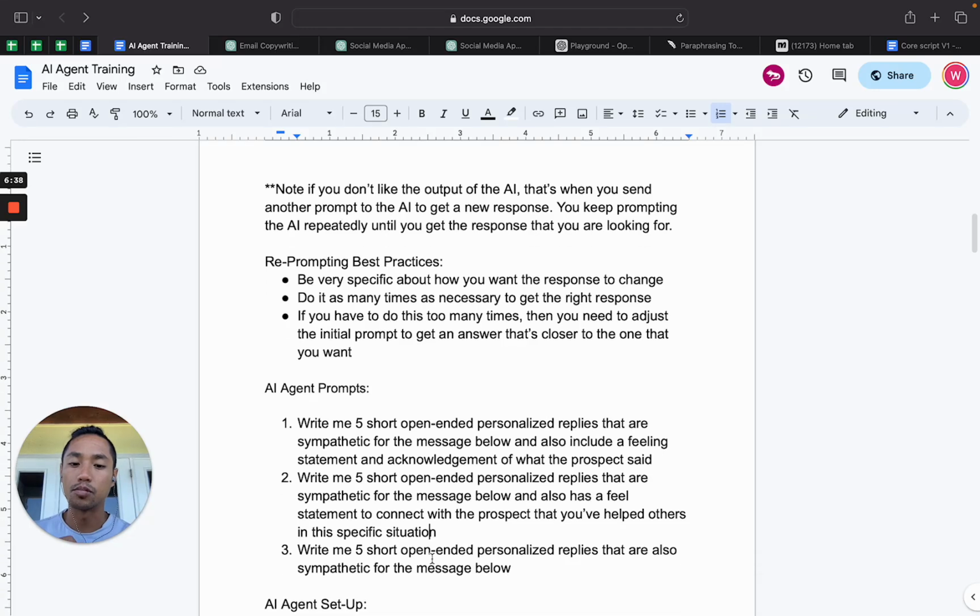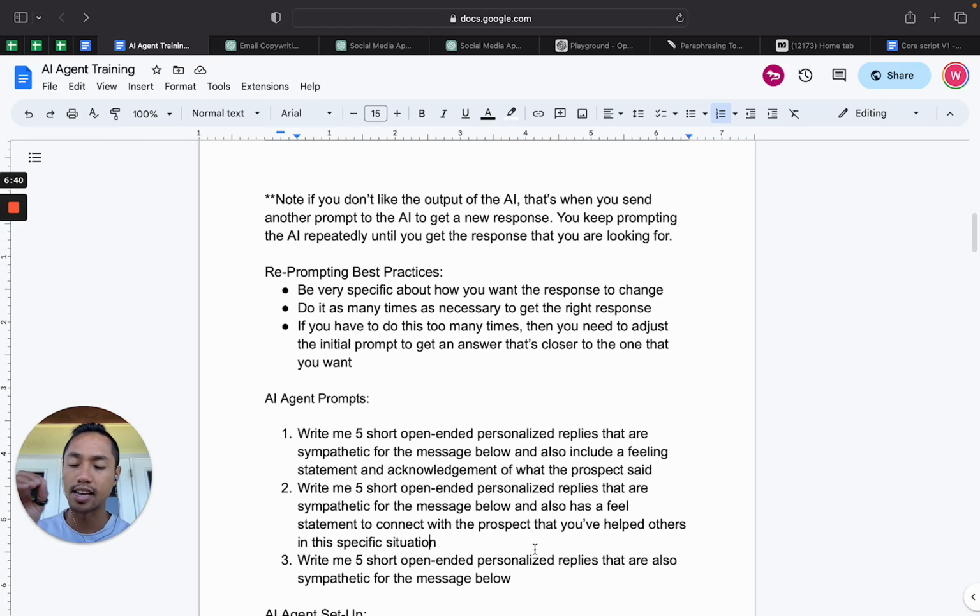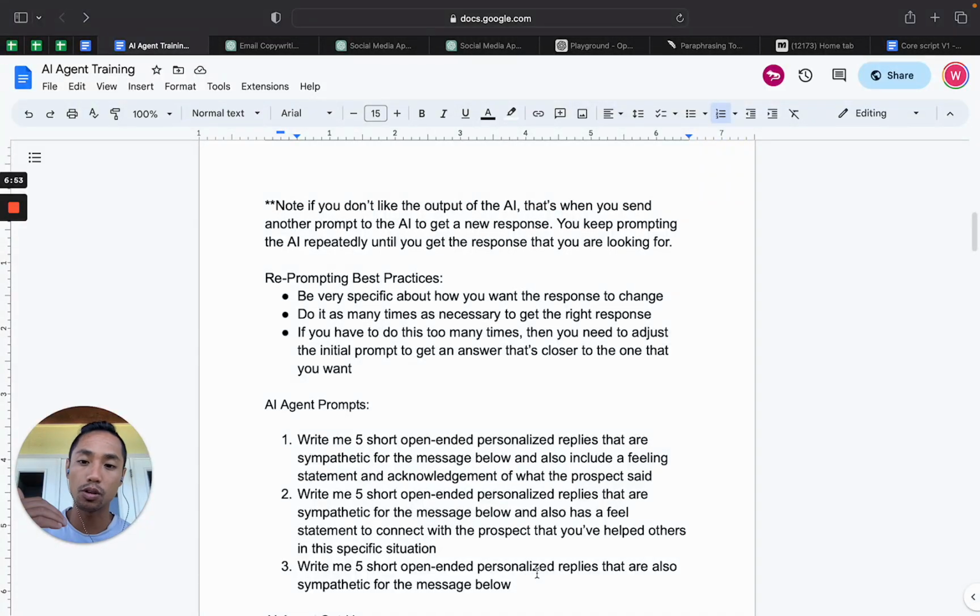Right. So you'll notice that in these actual prompts, we're getting different responses. And the reason for that is because we may have a different intention of what we want the prospect or lead to feel with our replies. Right. So these are the 3 AI agent prompts that we use in our chats.